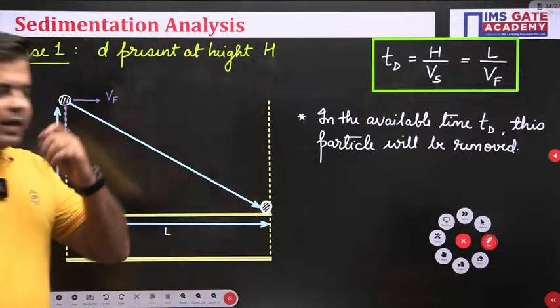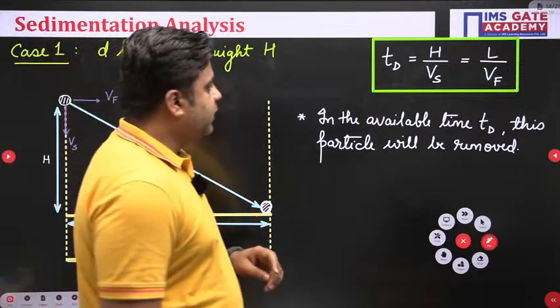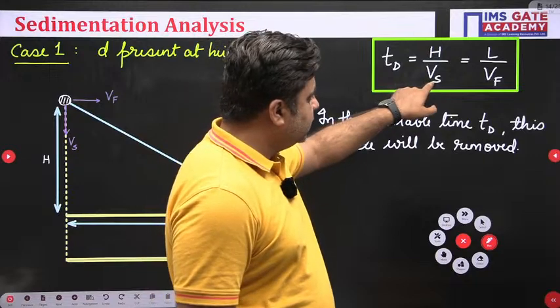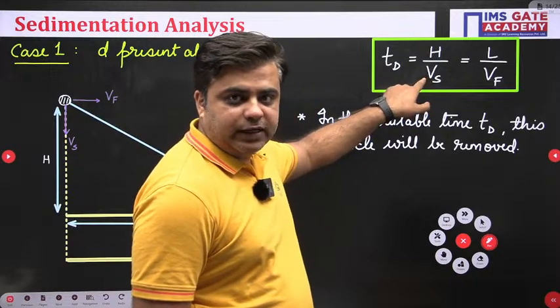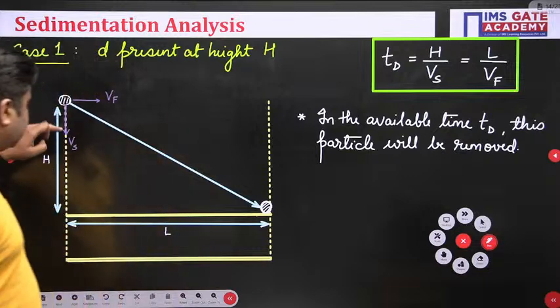Now here I would like to tell you a few things. First, Vs is the settling velocity of the concerned size of the particle, small d.